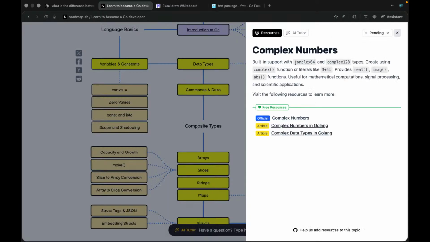Now we have complex numbers, with built-in support for complex64 types, created using the complex function, and real, imag, and abs like absolute positive functions.